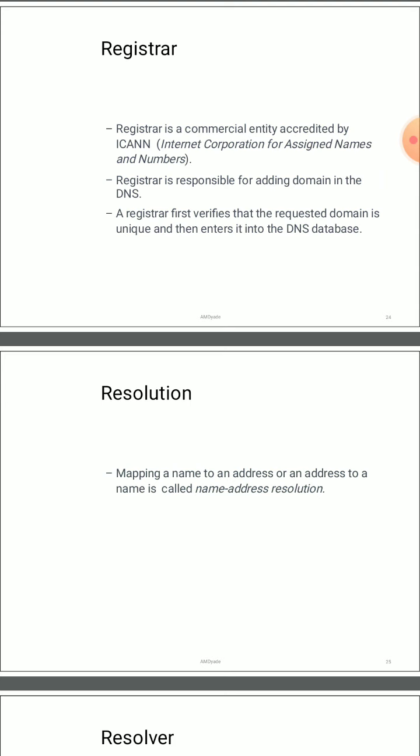A registrar is a commercial entity accredited by the Internet Corporation for Assigned Names and Numbers. A registrar is responsible for adding domain names in DNS. A registrar first verifies whether the requested domain is unique or not. So first it will verify whether the name you are giving for a particular IP may already exist with some other person. If no one is using it, then it will be assigned to you. Otherwise it will ask you to give a new name. Otherwise it will register that particular name and store it in its database completely for access.